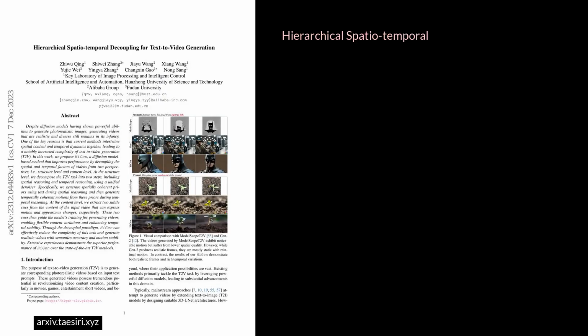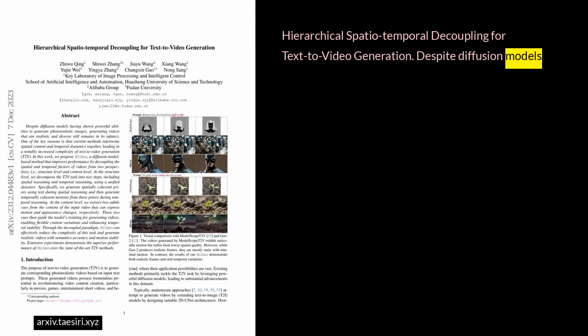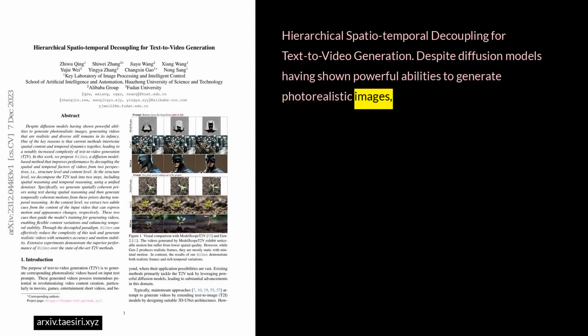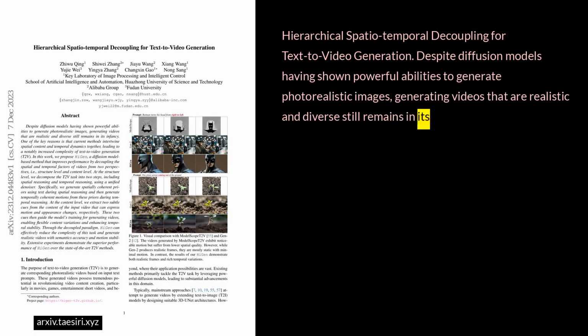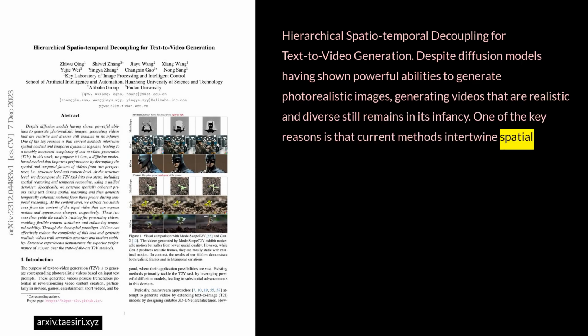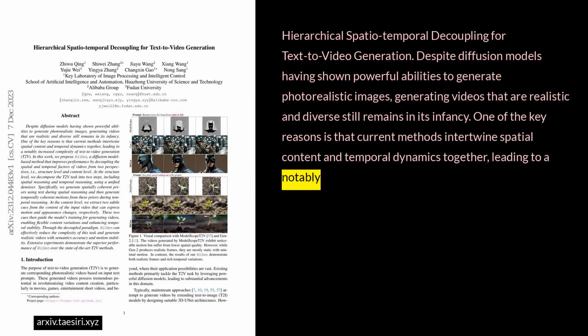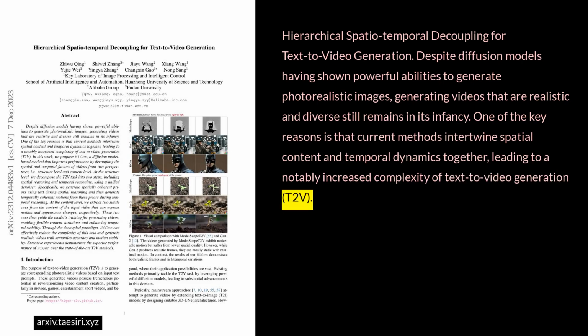Hierarchical spatio-temporal decoupling for text-to-video generation. Despite diffusion models having shown powerful abilities to generate photorealistic images, generating videos that are realistic and diverse still remains in its infancy. One of the key reasons is that current methods intertwine spatial content and temporal dynamics together, leading to a notably increased complexity of text-to-video generation, T2V.